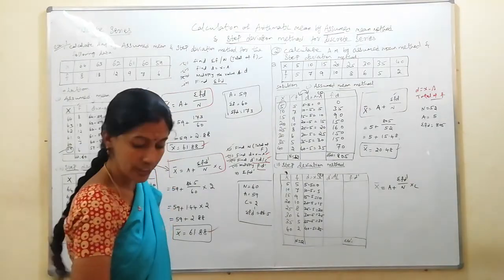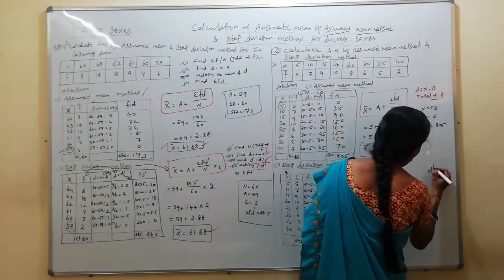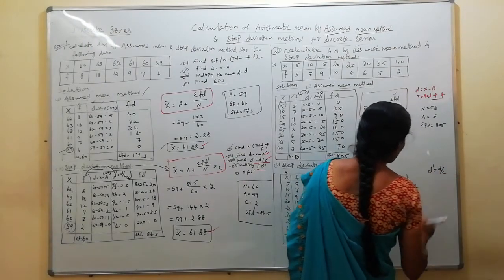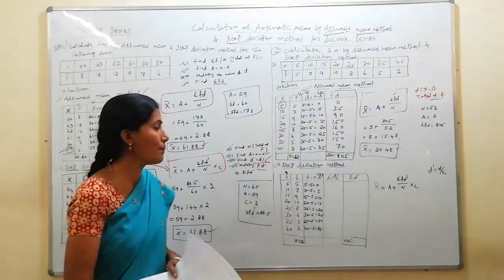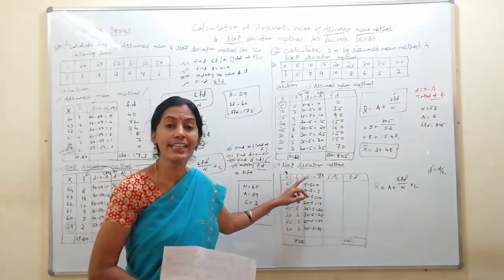Next, what do I have to find as per the formula? D dash. D dash is equal to d by c. I should assume the common factor. Hope what was said for the previous sum, you will easily identify d dash. How can we do?